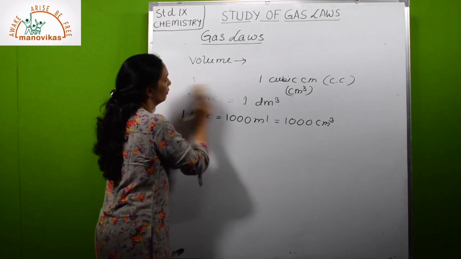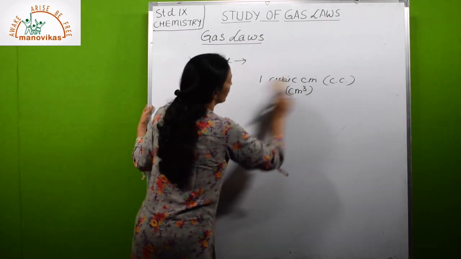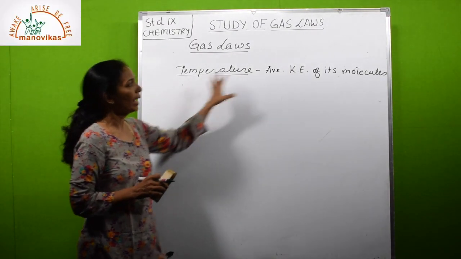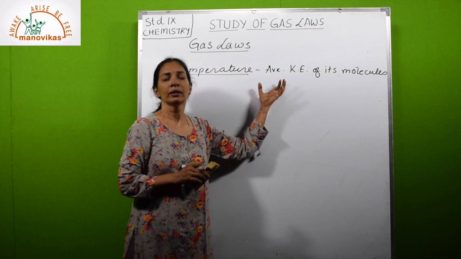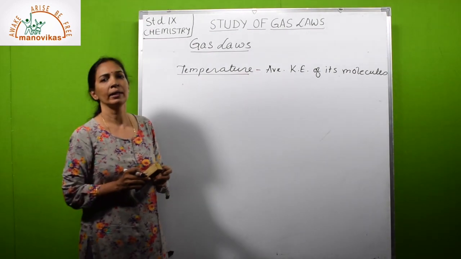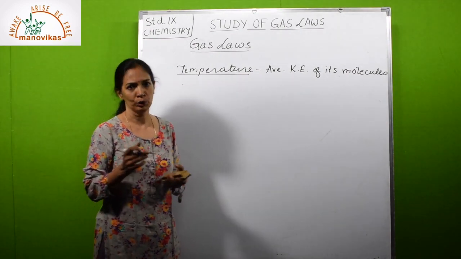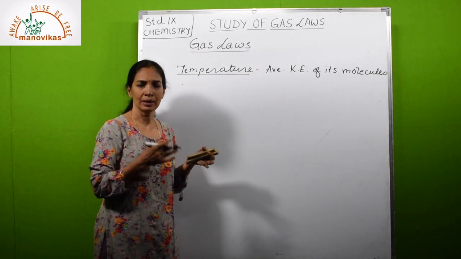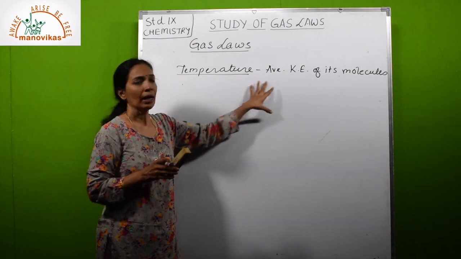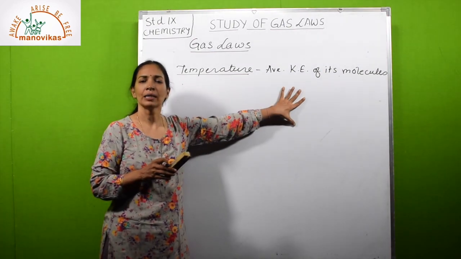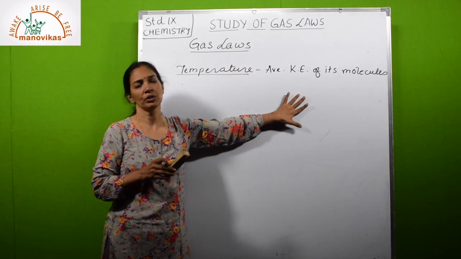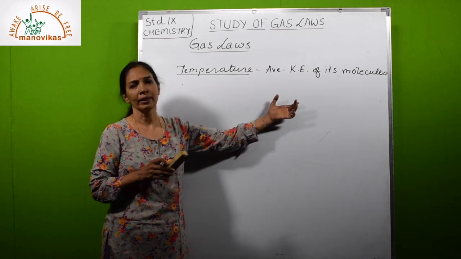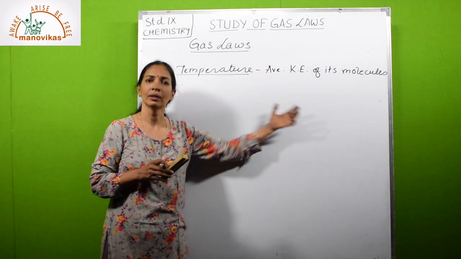The second variable is temperature. What is temperature? It is average kinetic energy. The temperature of a gas is the average kinetic energy of its molecules. We know that particles have kinetic energy, which is the energy of motion. So if the average kinetic energy of gas particles increases, its temperature increases, and vice versa. If kinetic energy decreases, then temperature decreases.